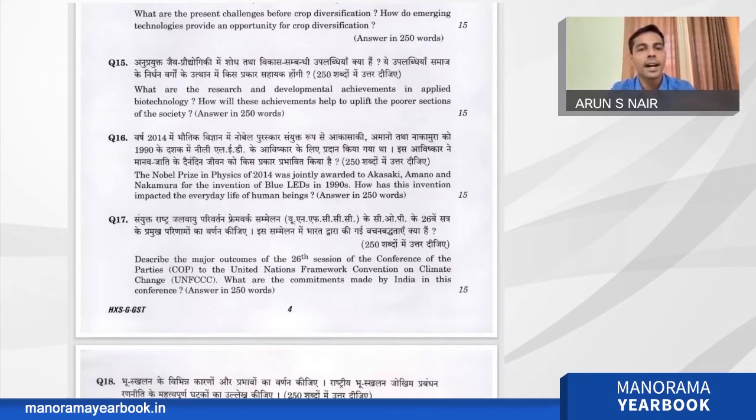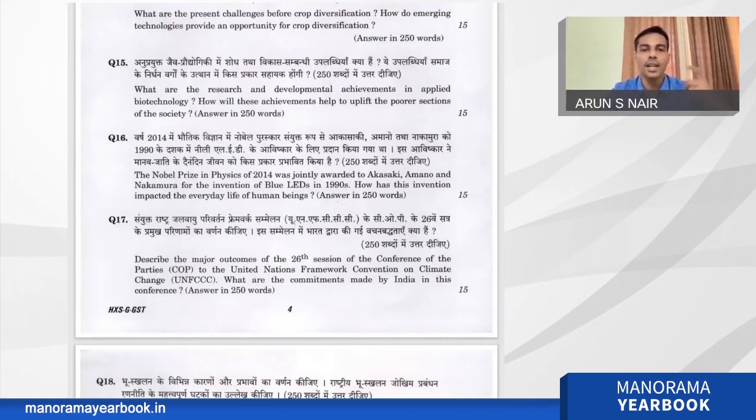But here, what are the research and development achievements in applied biotechnology? You have to mention the achievements of applied biotechnology in various fields. It's not just health, but agriculture, industry, waste management, energy production, and health. So in all sectors, applied biotechnology has been used, and include one or two examples for each sector. So that will complete your answer in the first section.